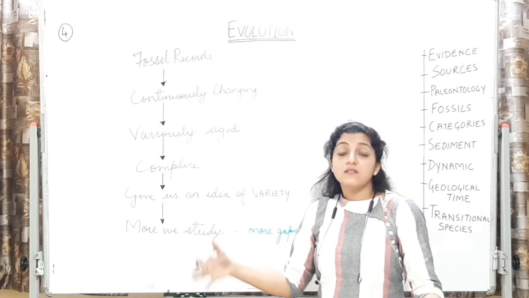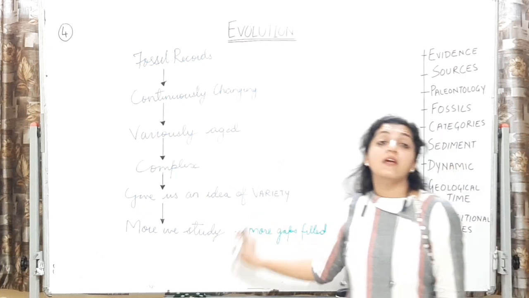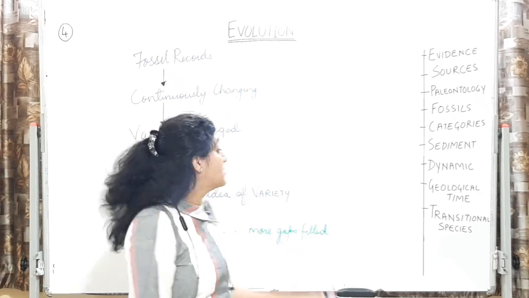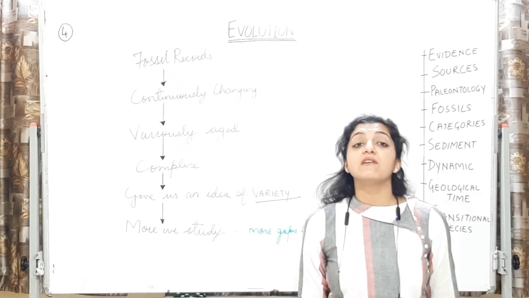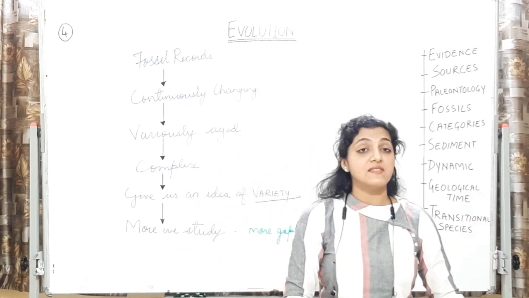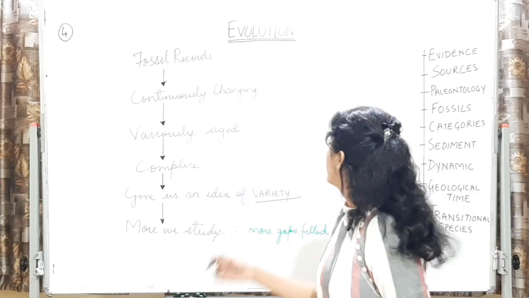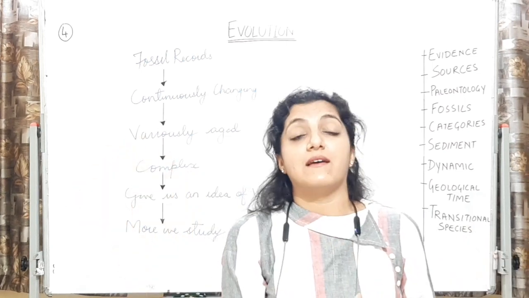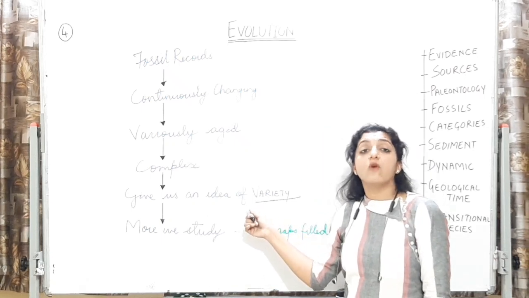The study of fossils is a complex one, and it definitely gives us an idea of variety. ये हमको diversity की, हमको variety का evidence idea जरूर दे रहा है. It is giving us an idea of variety, of diversity in living forms. That is, पहले जो organisms थे वो कैसे थे और अब जो हैं वो कैसे हैं. They are definitely diverse. All right. So it is proving कि पहले जितनी diversity थी उतनी नहीं थी, अब उससे बहुत ज्यादा है. Okay, life forms are continuously evolving. They are becoming diverse. There is a lot of variety.